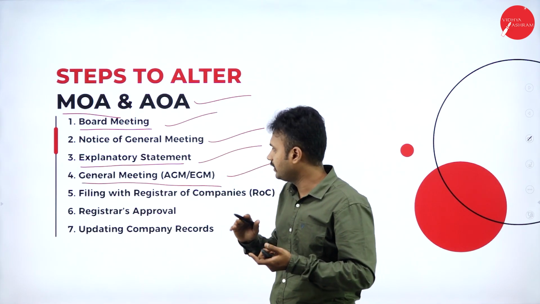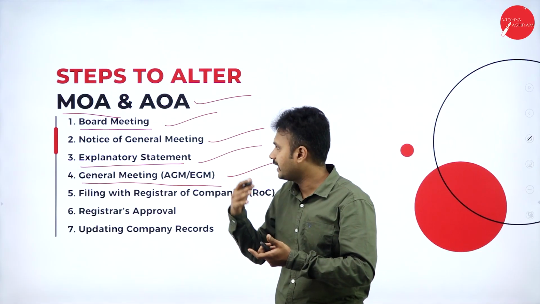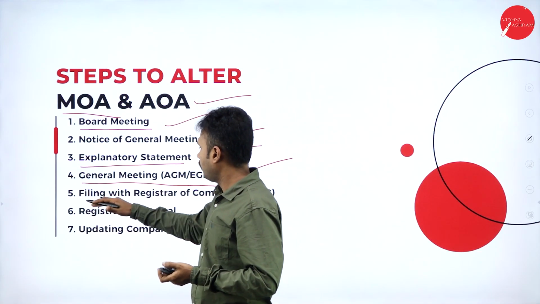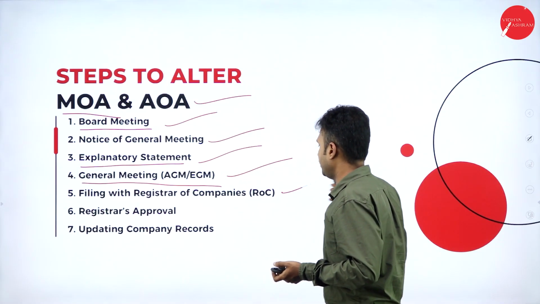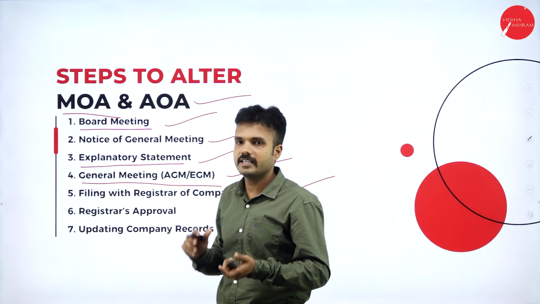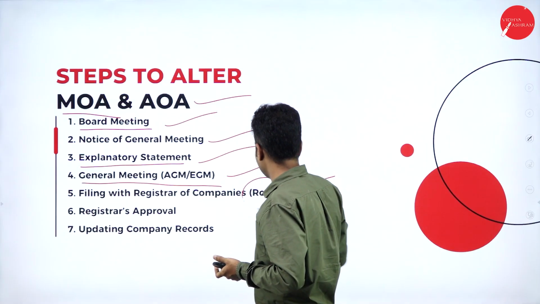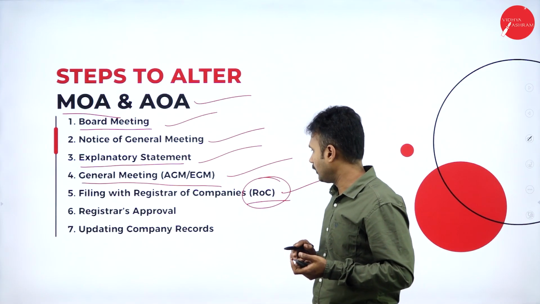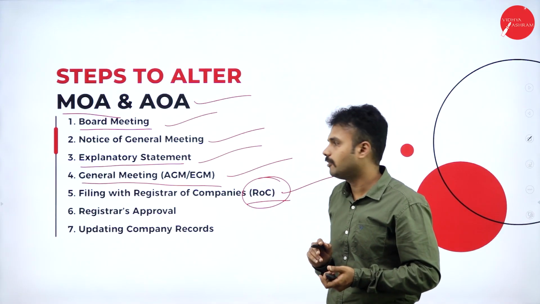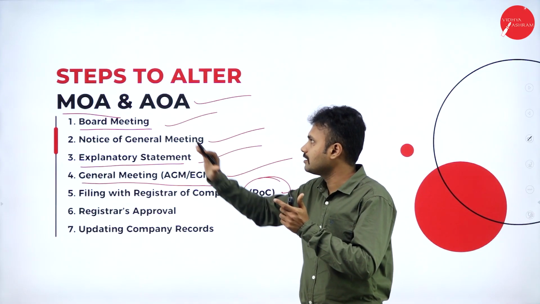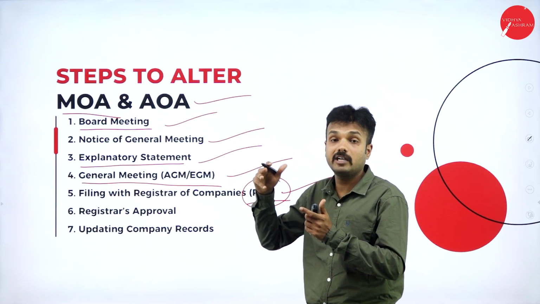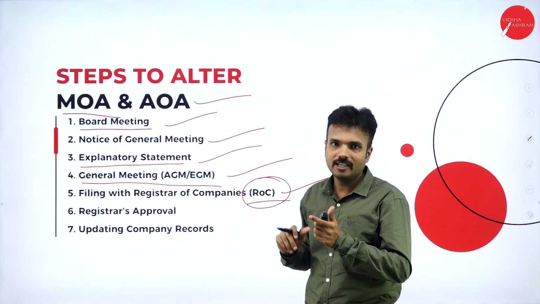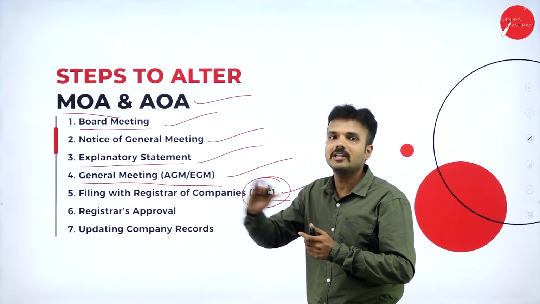So it is going to be decided that I can declare 10% dividend to the shareholders, and after that, filing with the Registrar of Companies. They are going to file the changes in the dividend policy of the organization. In the ROC, that is the Registrar of Companies, whatever changes happen to the memorandum or articles of association of the organization should be registered with ROC. If it is not registered with ROC, it is not valid.